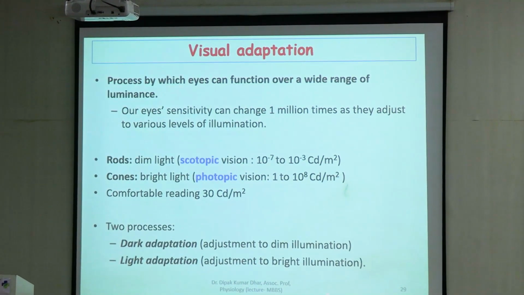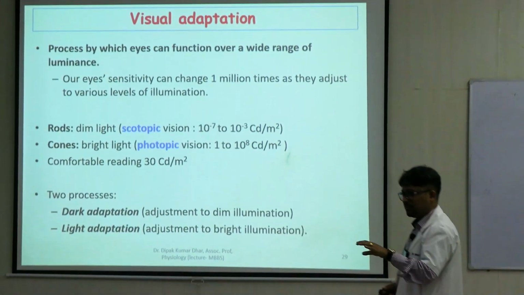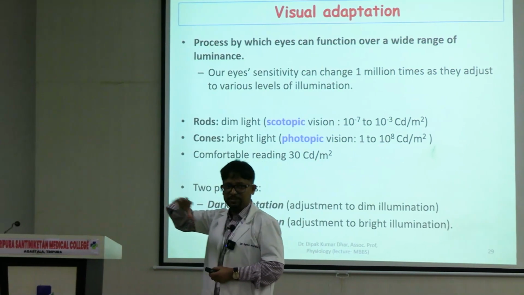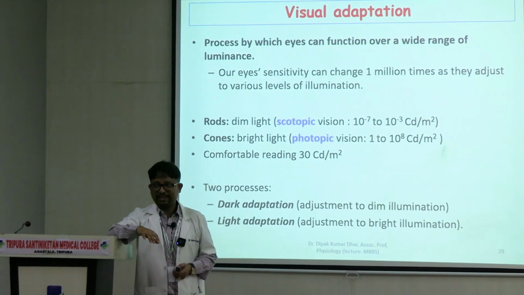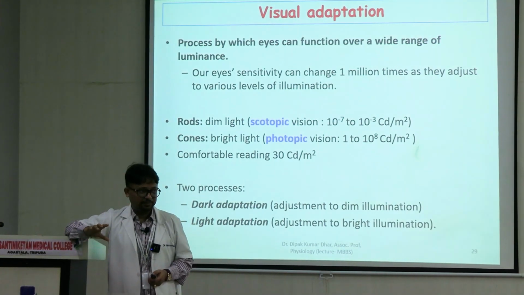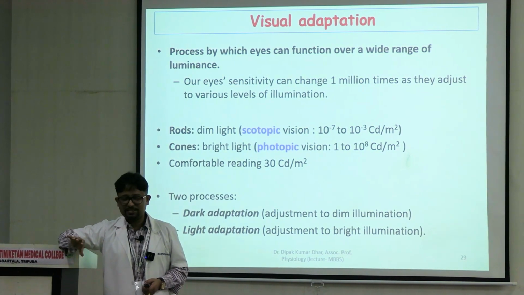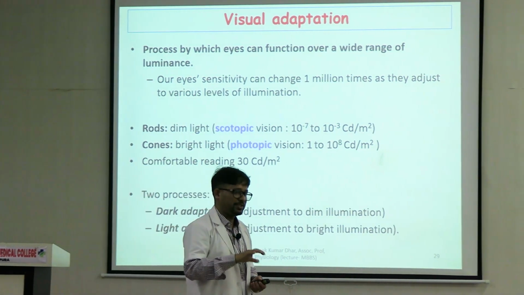Now the opposite is light adaptation. If you are in a dimly lit environment and then you go out to the sun where the environment is brightly illuminated, what happens again? We are again unable to see things very clearly. But if you give some time, we start seeing things. So this is called light adaptation. तो ये common experience है.